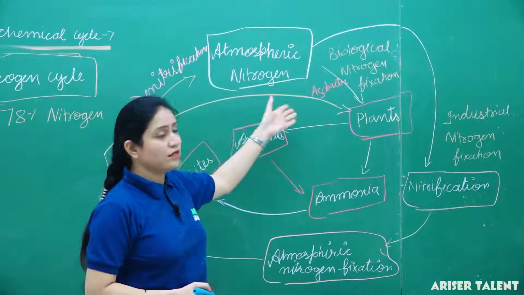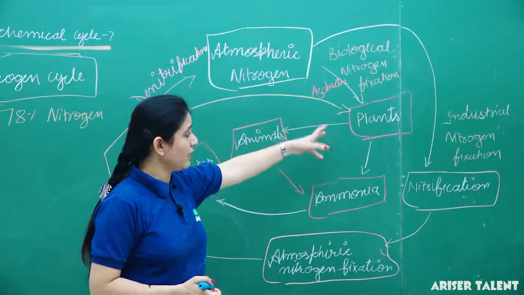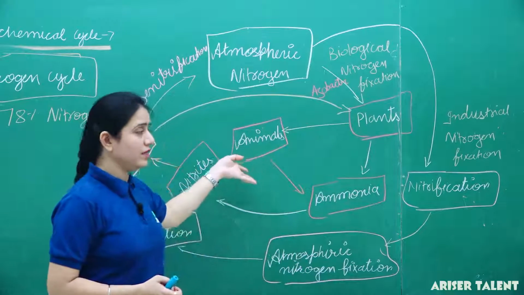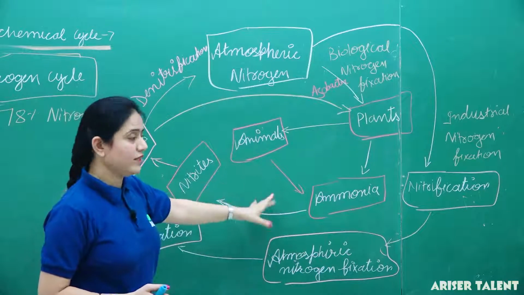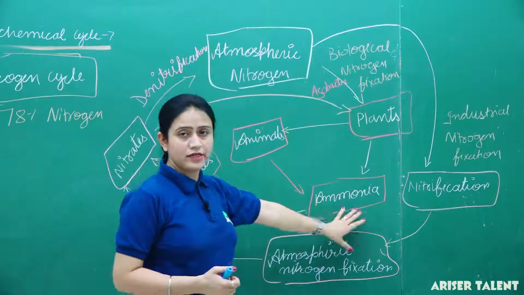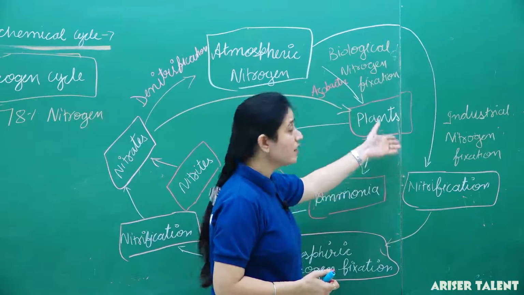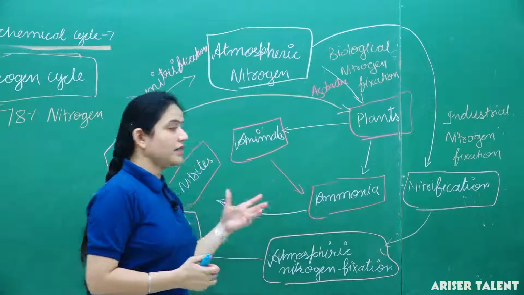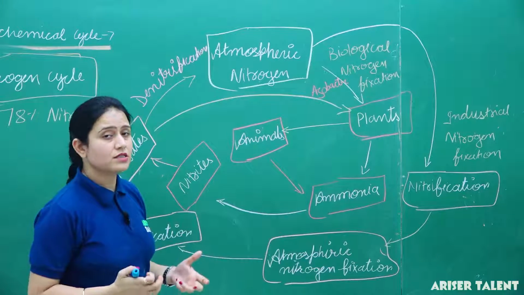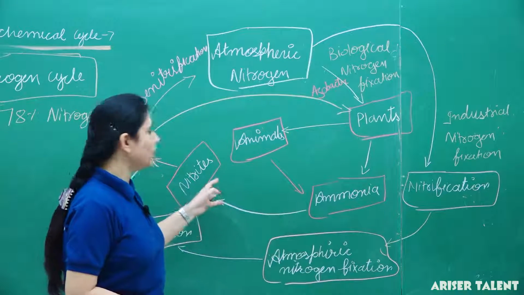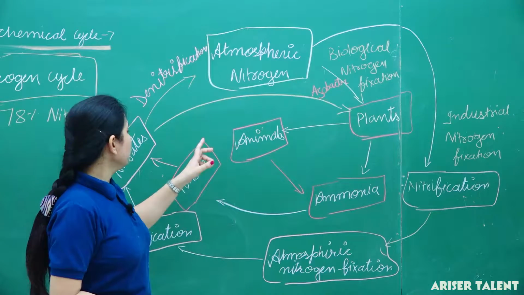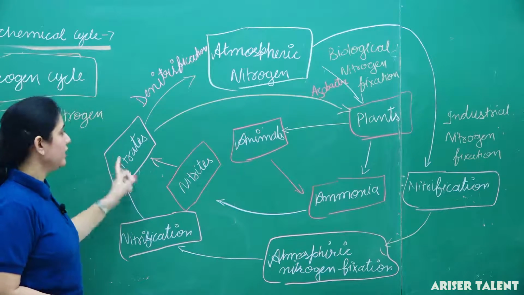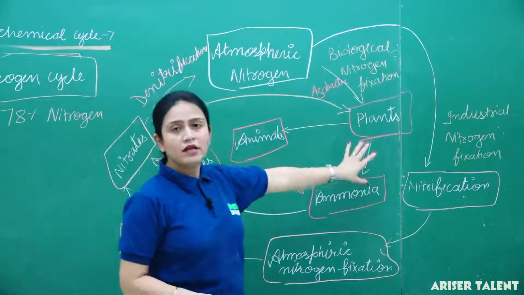The nitrogen of the atmosphere is taken by leguminous plants through azotobacter, and then when these plants are eaten by animals, these animals release waste into the soil, and ammonia is released into the soil. Same happens with the plants. When the plants die, they release ammonia into the soil. The microorganisms present in the soil convert this ammonia into nitrites, and again the same microorganisms convert this nitrite into nitrate, and thus this nitrate is taken by plants.